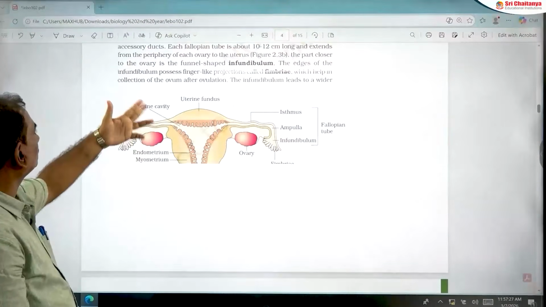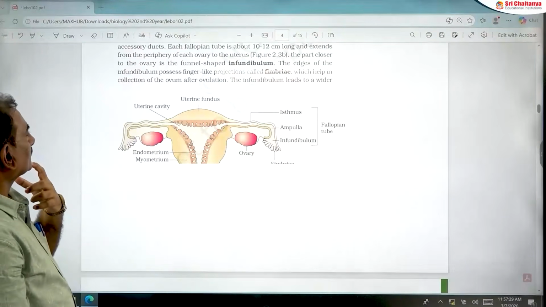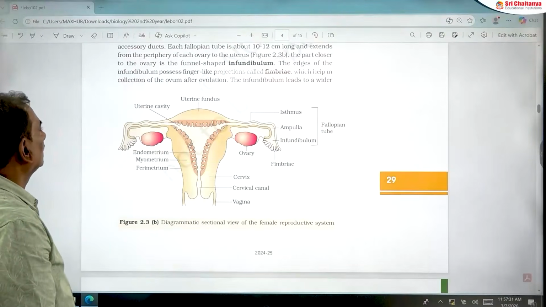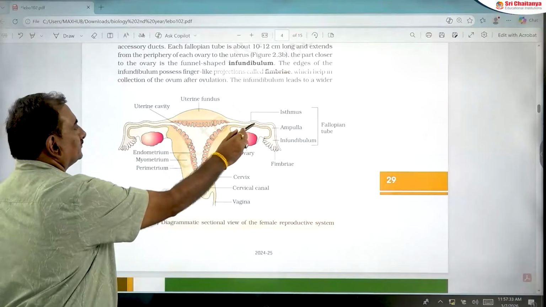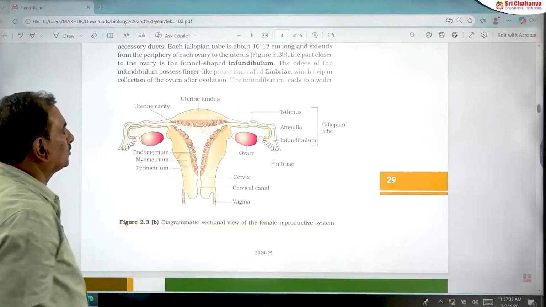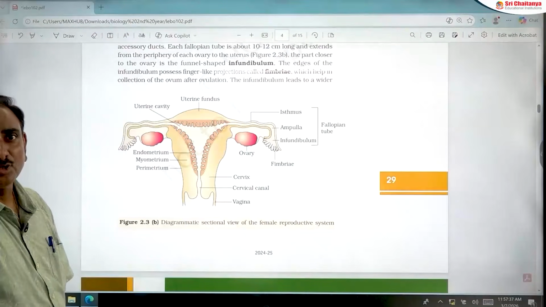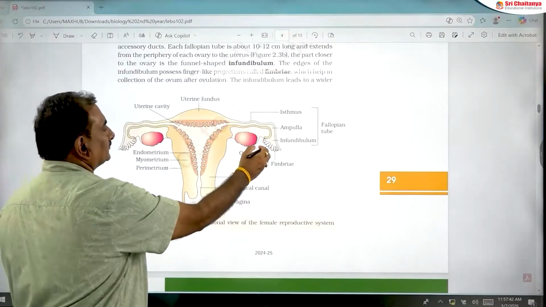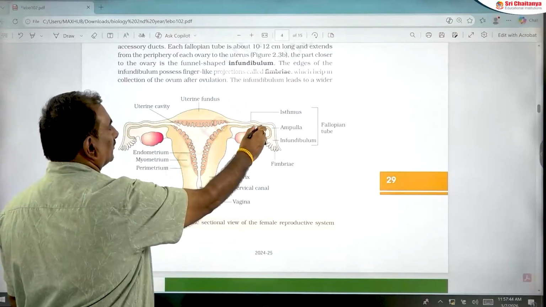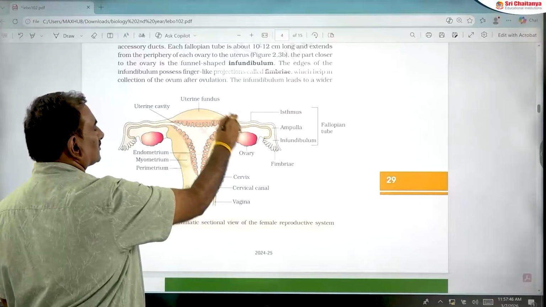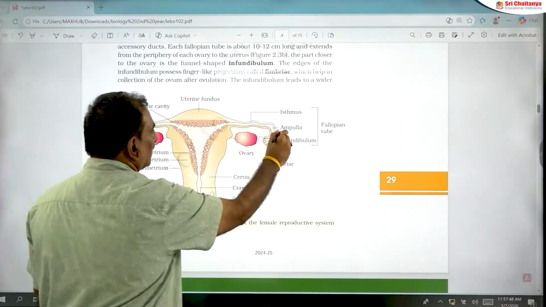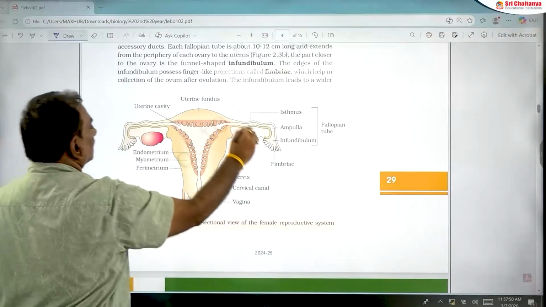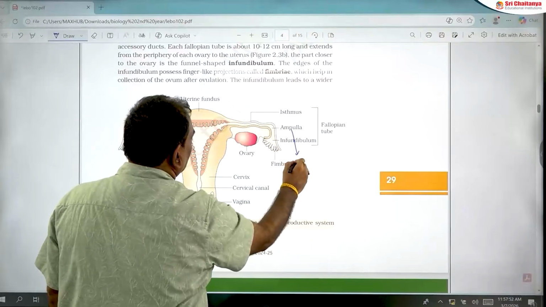So next, the fallopian tubes, one pair of fallopian tubes in the female reproductive system. Fallopian tubes are also called oviducts, and each contains an infundibulum, a wider ampulla and a narrow isthmus. The ampulla region is the site of fertilization.